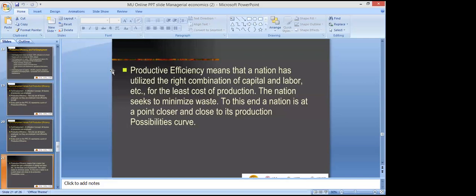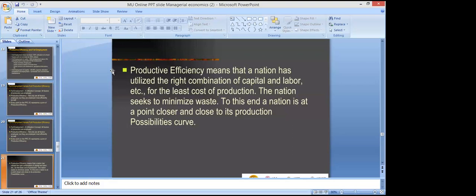That means the proportion of factor inputs which are being utilized at minimum cost is called least cost combination. The nation seeks to minimize waste. To this end, a nation is at a point closer and closer to its production possibility curve, right?